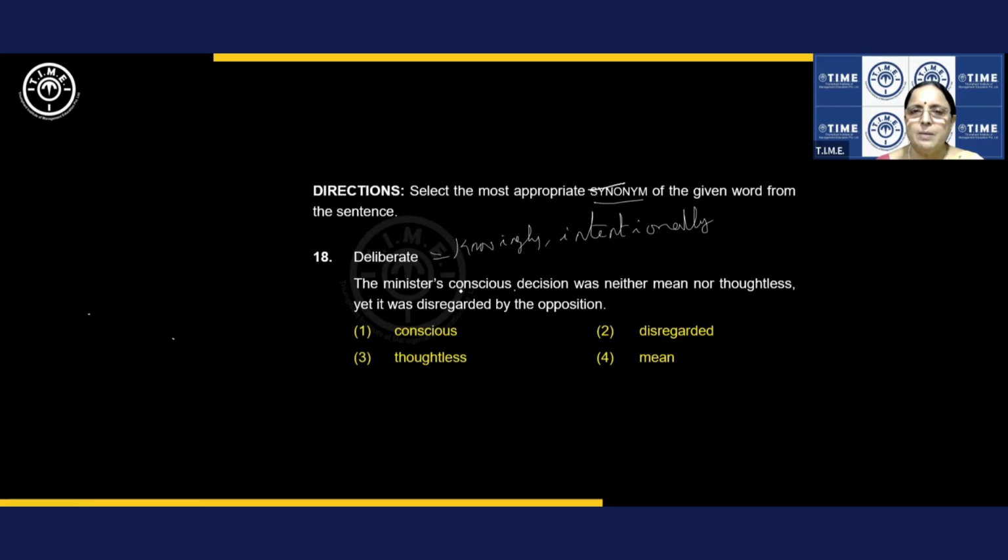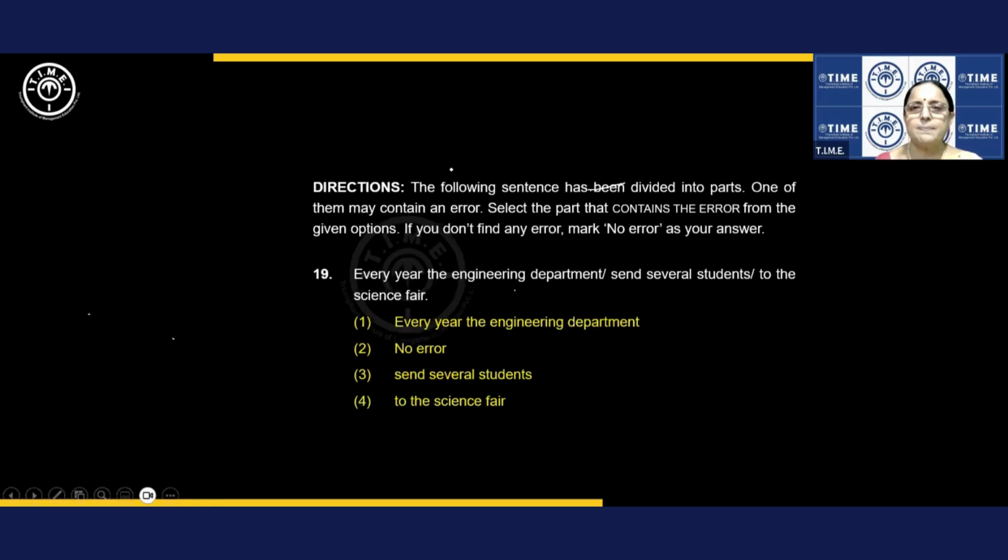All right. So, deliberate is conscious. Deliberately, consciously, knowingly. So, our answer is 1. Simple. Disregarded is disrespected. Thoughtless is unaware. Mean is low-minded. Understood? Straight answer. But read the question carefully. Synonym of deliberate is knowingly, and that is consciously. It's better to check synonym and antonym questions after you answer the question, please. You get it? What's the antonym to deliberate? Thoughtless. Do you understand? Next one.